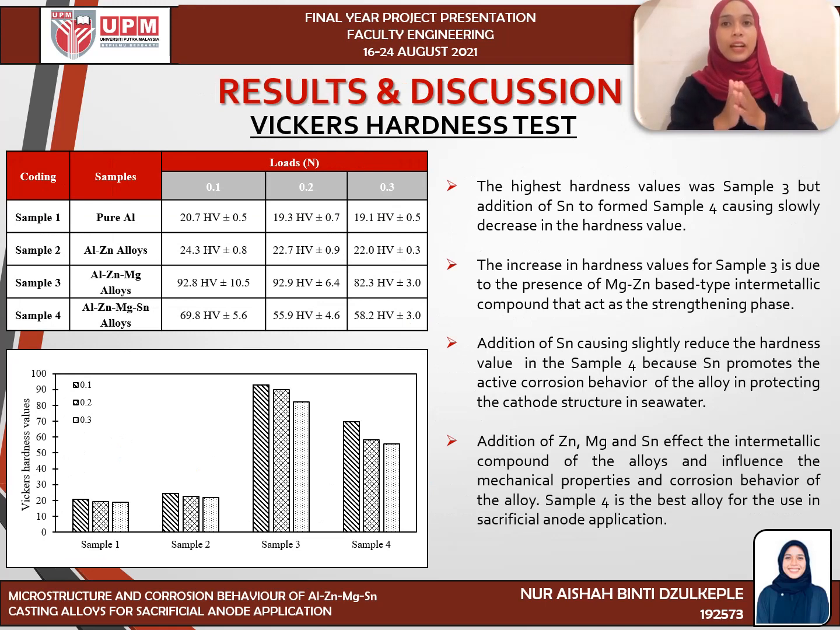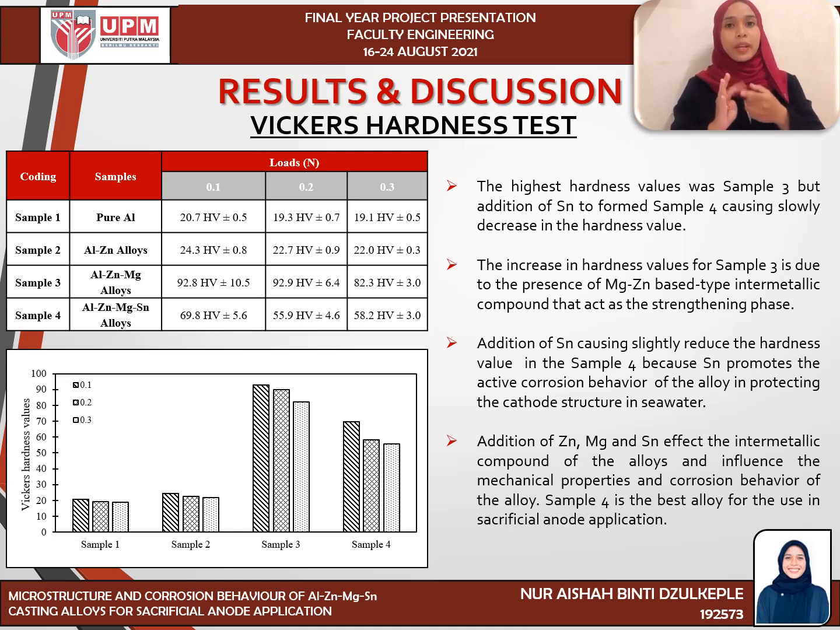For the Vickers hardness test, the graph shows the highest hardness value was sample 3, but the addition of stannum to form sample 4 causes a slow decrease in the hardness value. The increase in the hardness value for sample 3 is due to the formation of magnesium zinc base type intermetallic compound that acts as a strengthening phase. Addition of stannum slightly reduces the hardness value in sample 4 because stannum promotes the active corrosion behavior of the alloy in protecting the cathode structure in seawater.